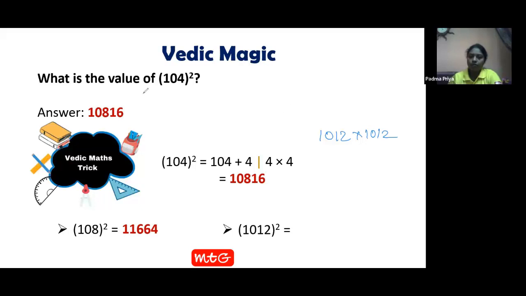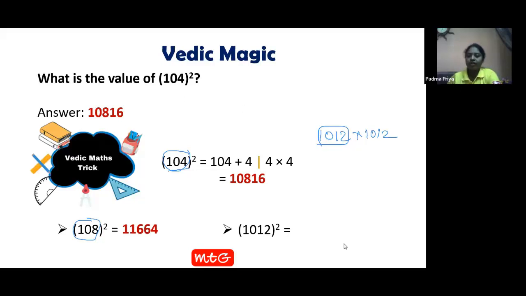In the above problem, we made this question as 100 plus 4. We should consider this problem as 100 plus 4, this as 100 plus 8, and this we should consider as 1000 plus 12 form. Vedic maths has all its tricks based on 10, 100, 1000, 10,000 like that. So that way we solve it.